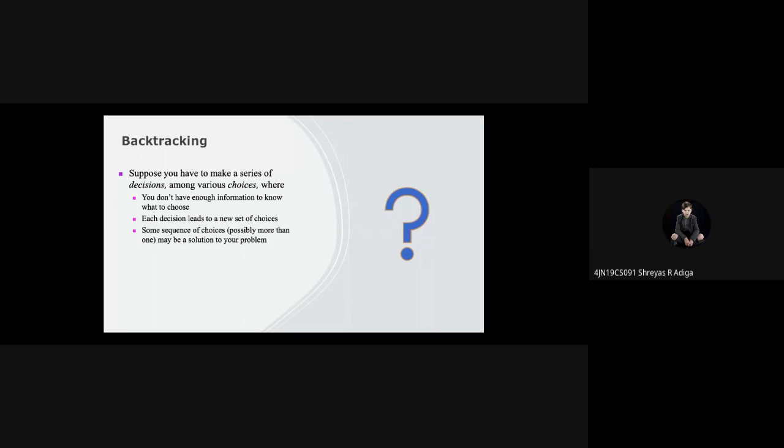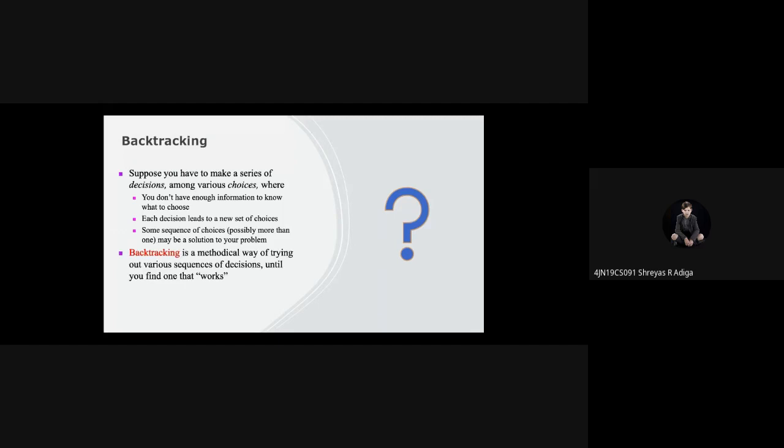Not just one choice, more than one solution will be there. If you are in these kinds of situations, then you can make use of backtracking. Have you understood? Problems with various choices and no obvious solution, those kinds of problems we can solve using backtracking.